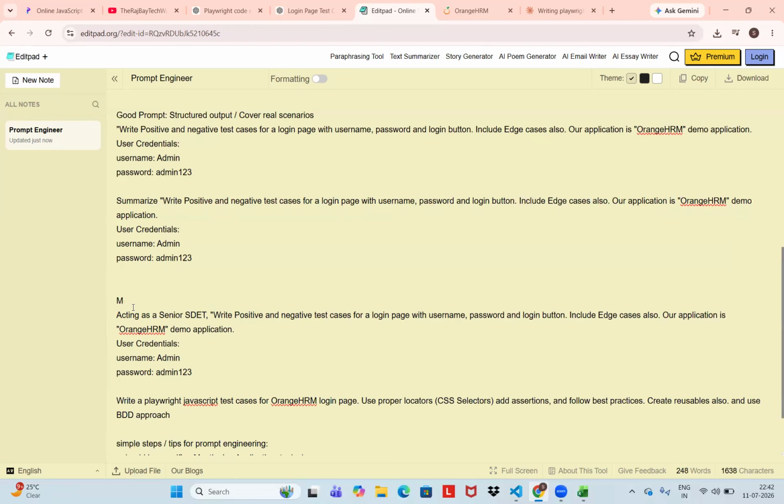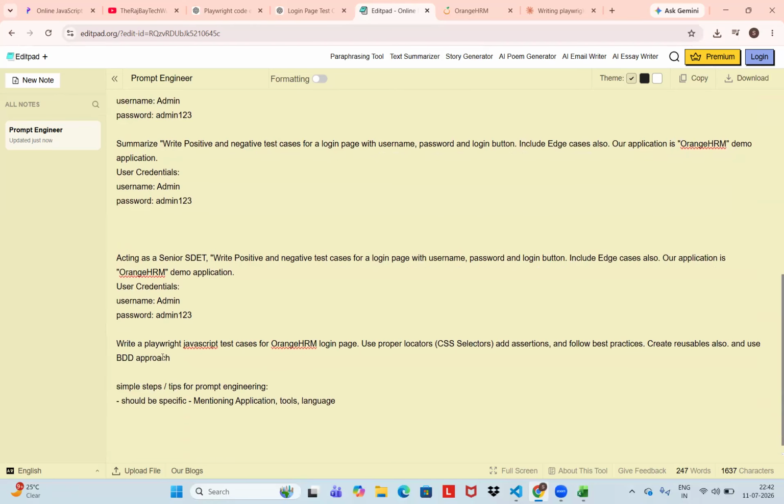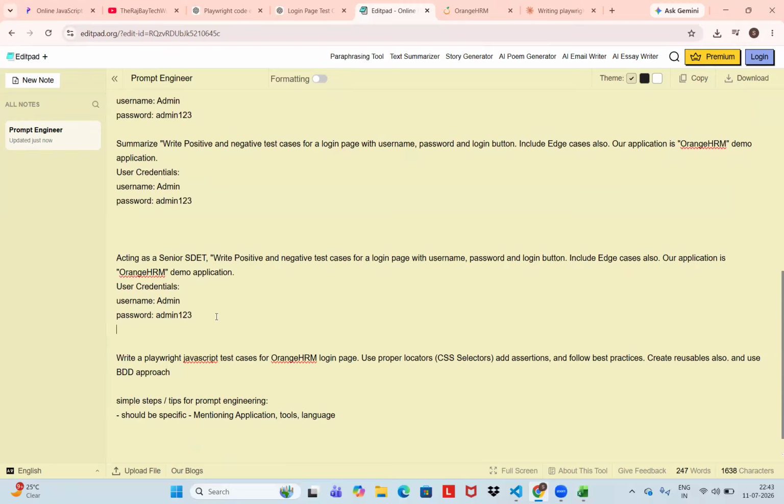Manual testing prompt, test case preparation. This is the automation prompt, so tools I mentioned here: JavaScript as the language, and Playwright in Visual Studio Code. Some tools like Excel I mentioned here. Application. Okay, download in the format of Excel.